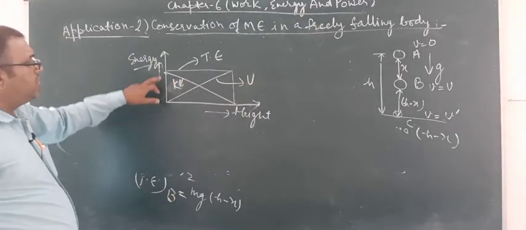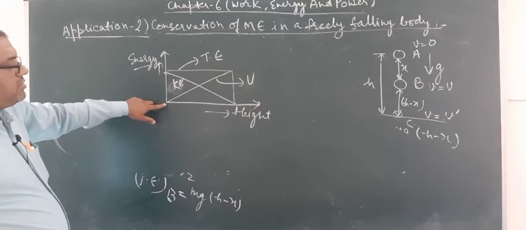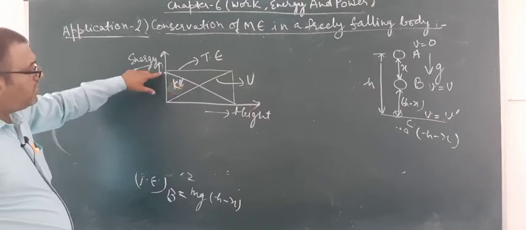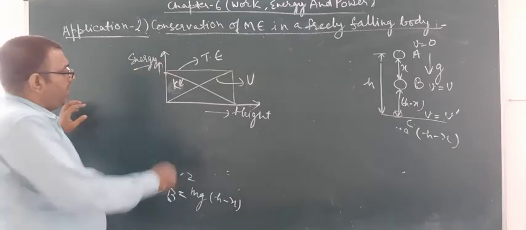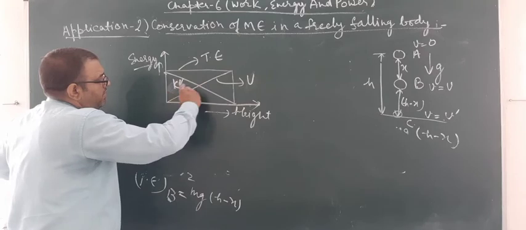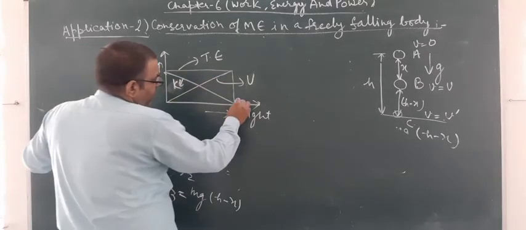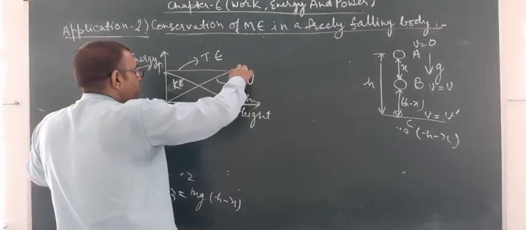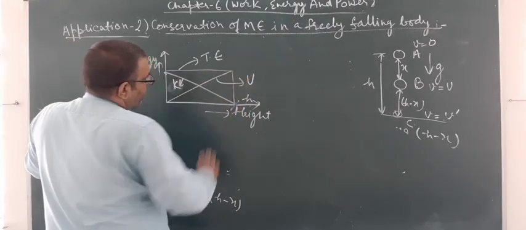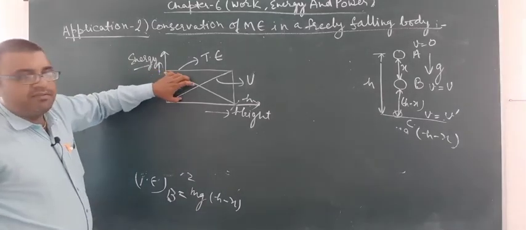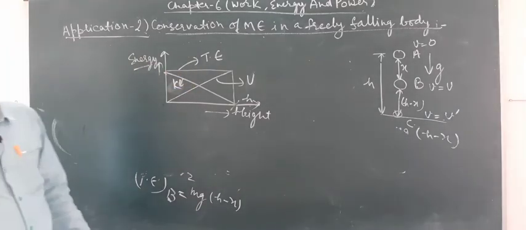So at h equal to 0, the potential energy is 0 and kinetic energy is maximum. Now as h is increasing, kinetic energy is decreasing, potential energy is increasing, and at maximum h potential energy is maximum but kinetic energy is 0, in such a way that at each and every point the total energy remains the same.